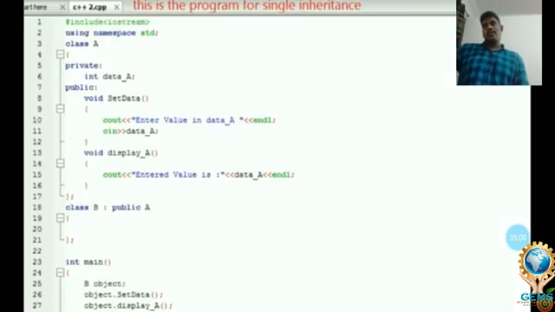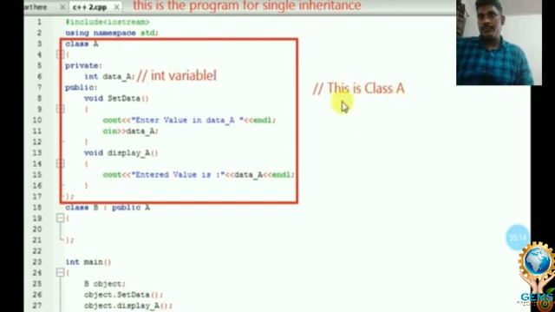Class A and class B. Class A is considered a parent class and class B is considered a subclass.